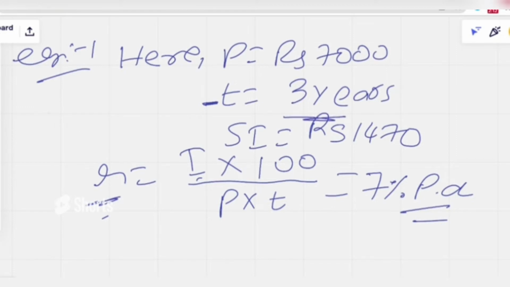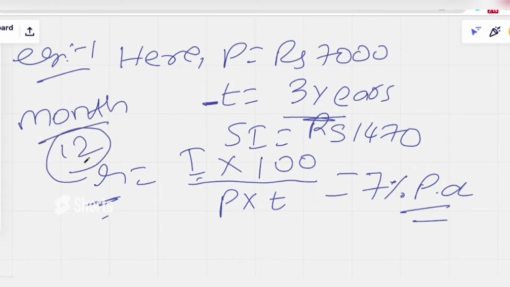If time is given in months, let's make it as a note. If time is given in months, we divide that by 12. If time is given in days, we need to divide by 365. So this is the simple note I'm giving you.